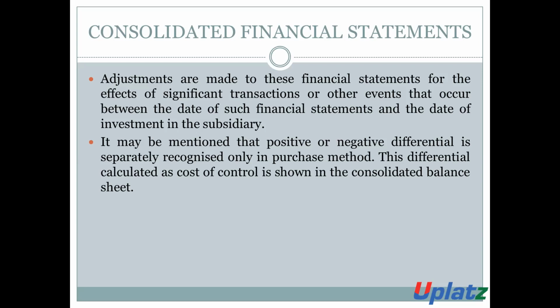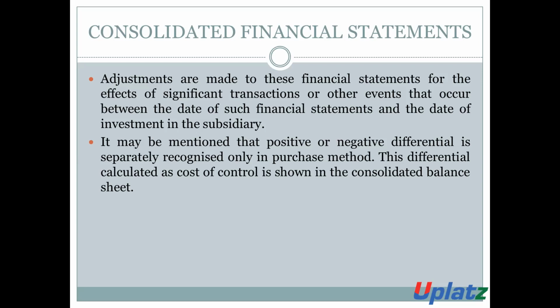It may be mentioned that positive and negative differences are separately recognized only in the purchase method. This difference, calculated as cost of control, is shown in the consolidated balance sheet. So this is the calculation. This is the concept relating to the calculation of goodwill and the capital reserve.